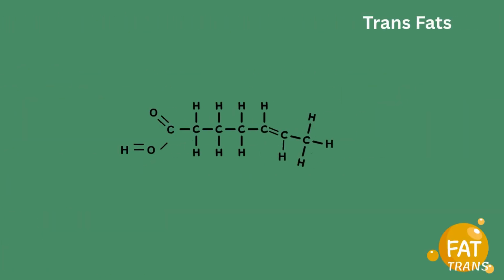Let's finish our fat discussion with trans fats. Trans fats are a type of unsaturated fat, but they are quite different from the healthy unsaturated fats we talked about. Their chemical structure includes a trans double bond, meaning the hydrogen atoms are on opposite sides of the carbon-carbon double bond. This makes the fat molecule straighter and more solid at room temperature, similar to saturated fats.